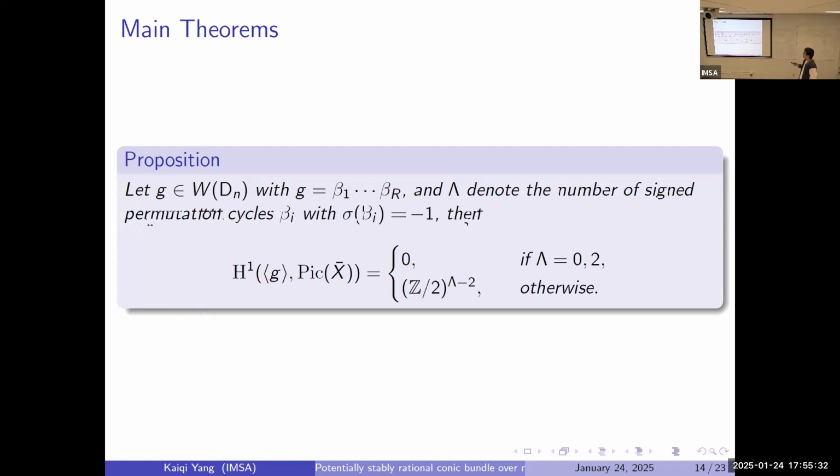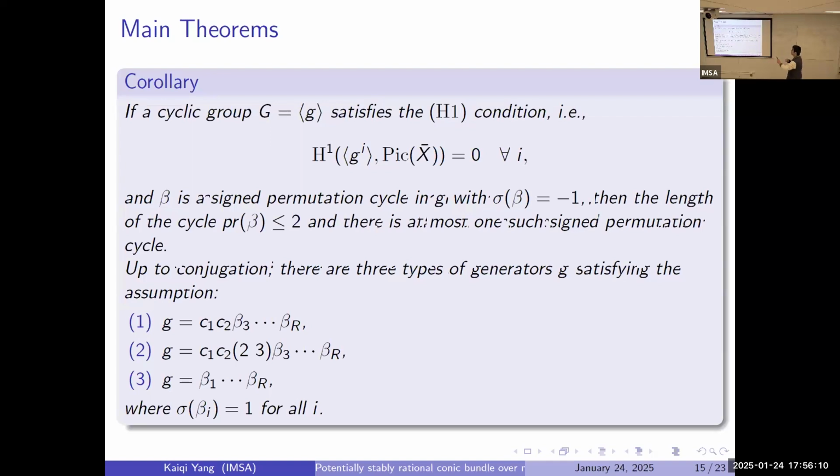Say G is an element in the Weyl group Dn, and it has this form. And let lambda be the number of sign permutation cycles beta_i with sigma(beta_i) equal to -1, which means within this cycle, it has an odd number of minus signs. Then H1 of such a cyclic group equals 0 if lambda equals 0, 2, and otherwise it's 0, 2 to the lambda minus 2. Okay, that's one thing. So I have these conditions on cyclic groups.